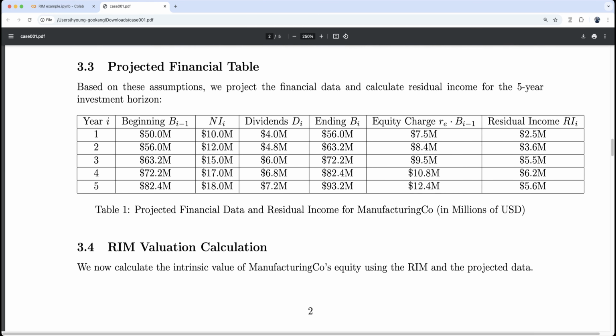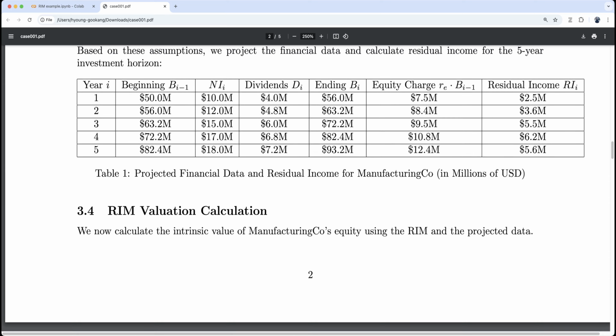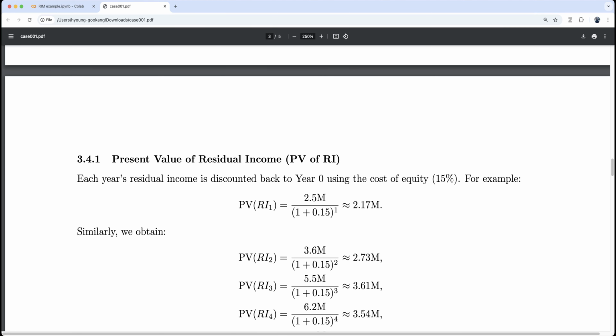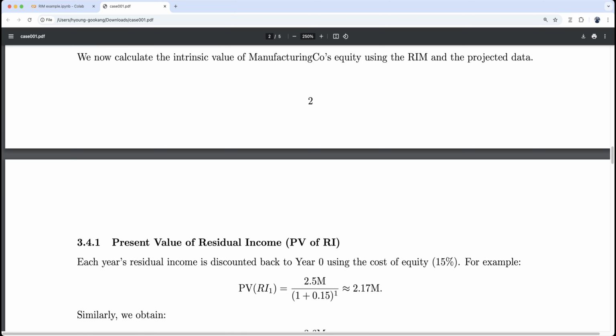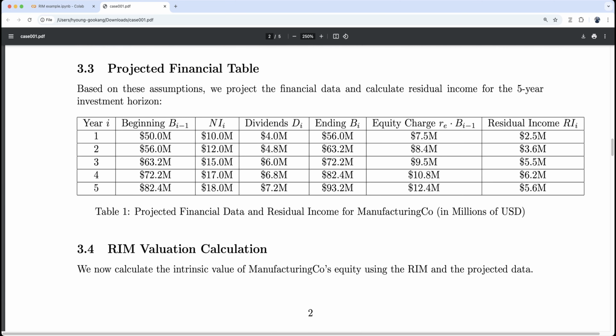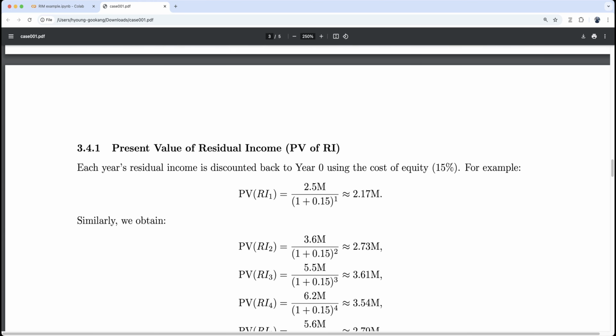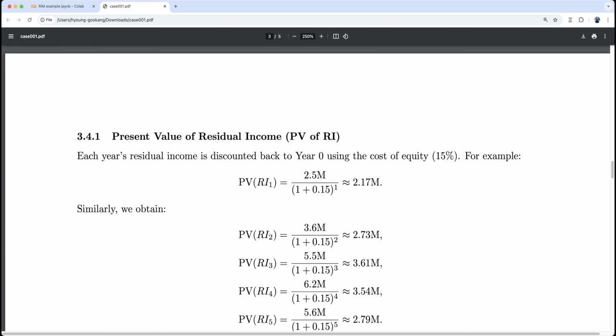We now calculate the intrinsic value of Manufacturing Co. equity using RIM and the projected data. Okay, so the present value of residual income, PV of RI. Each year's residual income is discounted back to year 0 using the cost of equity. So year 1 is 2.5 million. Well, we have this number, right? Residual income, the last column, we multiply by the discount factor, which increases over time, and the discount rate is 15%. So we have this one.